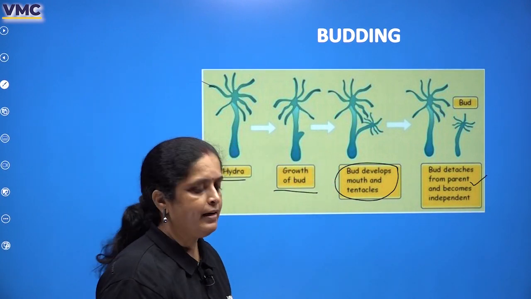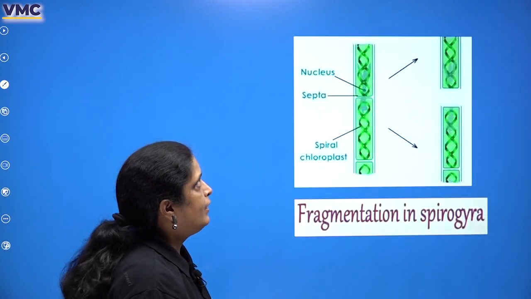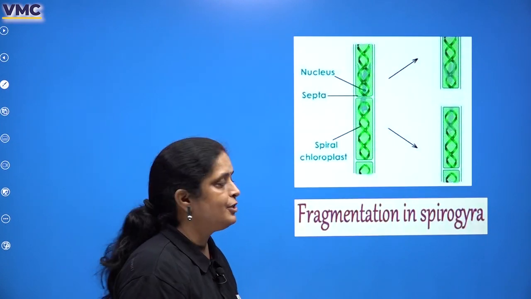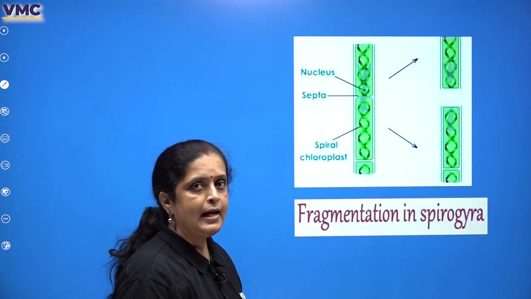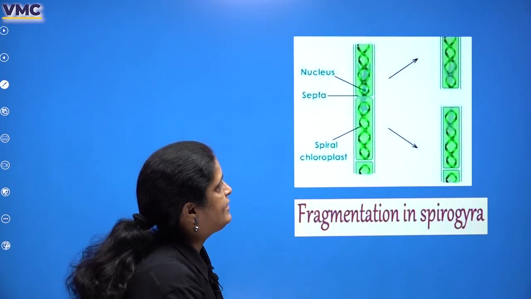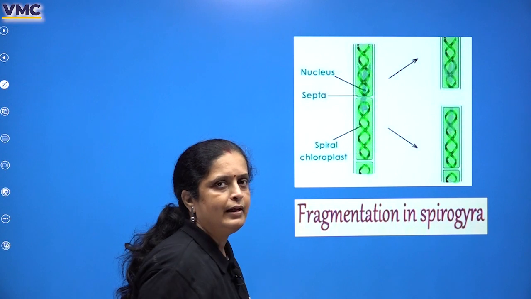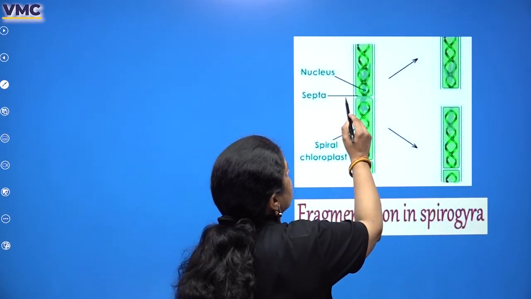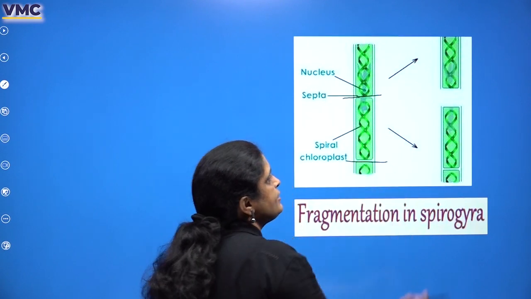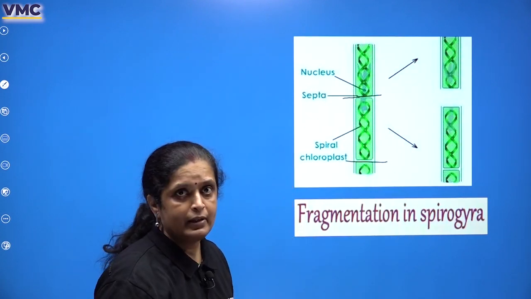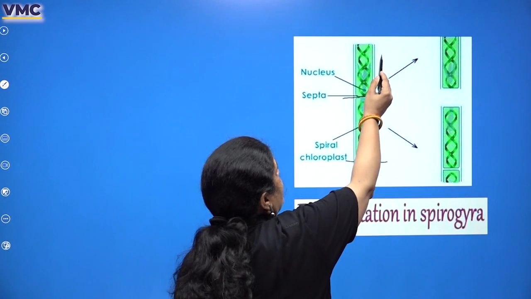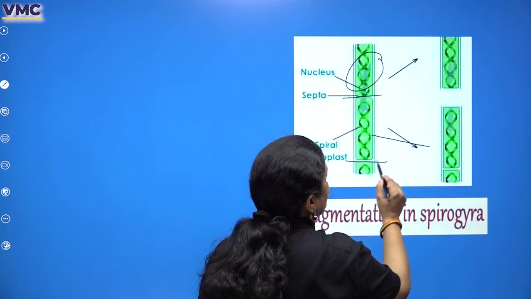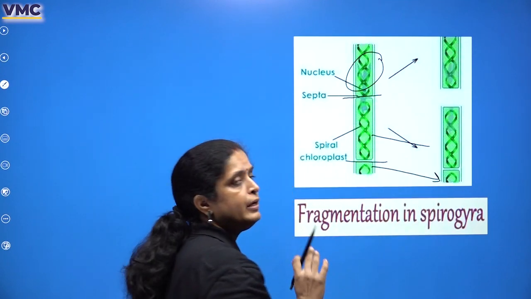The third and another famous method of asexual reproduction is fragmentation. This happens in Spirogyra. You can see a green ribbon-like structure, that's a Spirogyra. In fragmentation, the organism splits into fragments. What does the organism split into? Fragments. And every fragment develops into a new individual.